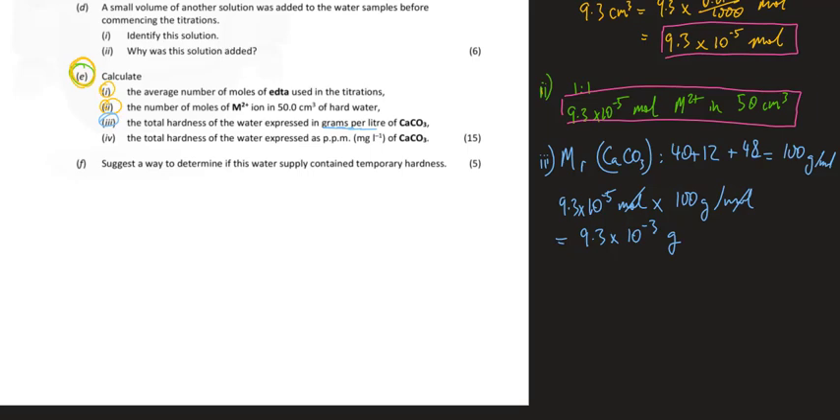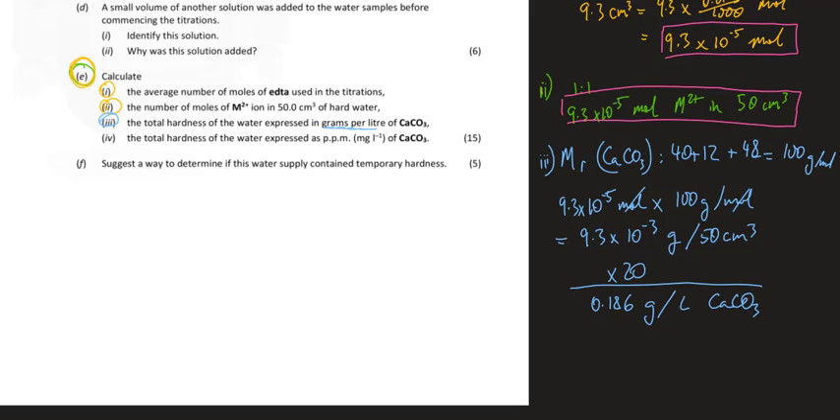And that's in 50 centimeters cubed. And we want to get it into a litre. So if we multiply this by 20, we get the number of grams in 1 litre. So multiply that by 20, because 1,000 divided by 50 is 20. That gives 0.186 grams per litre of calcium carbonate.